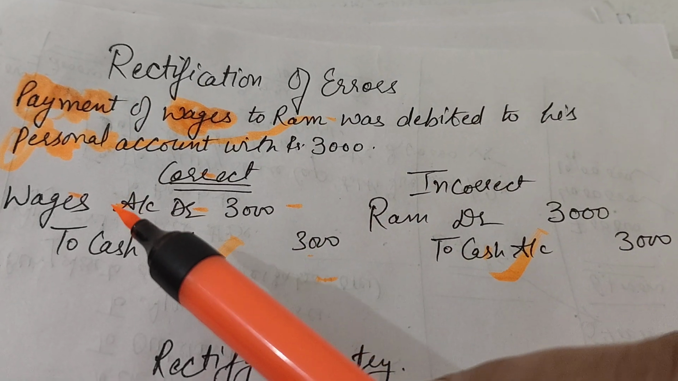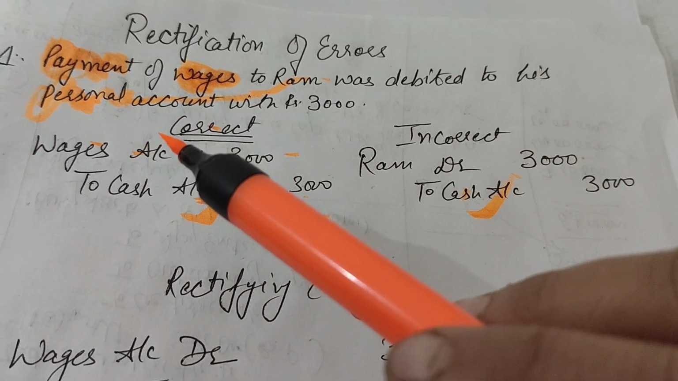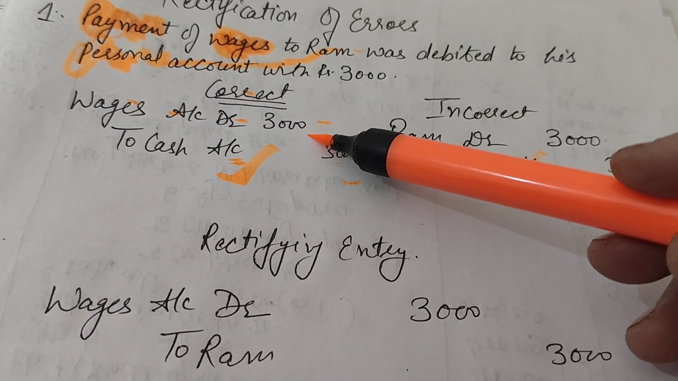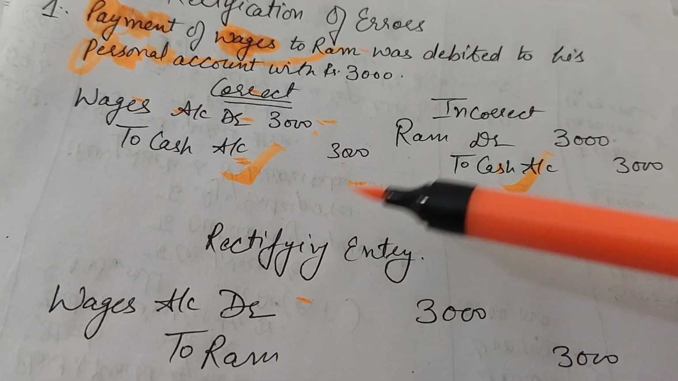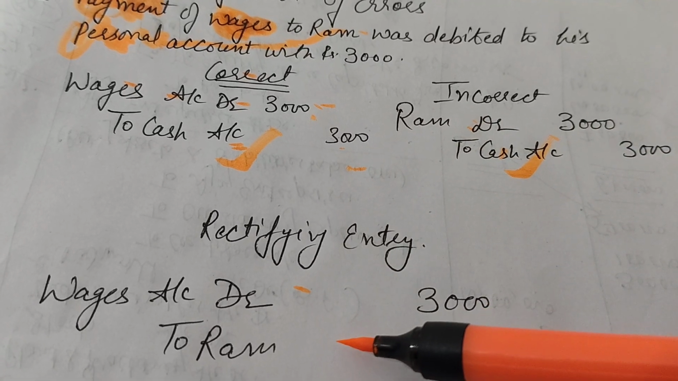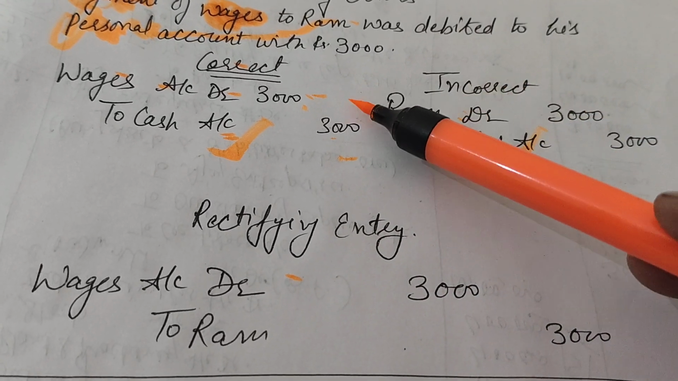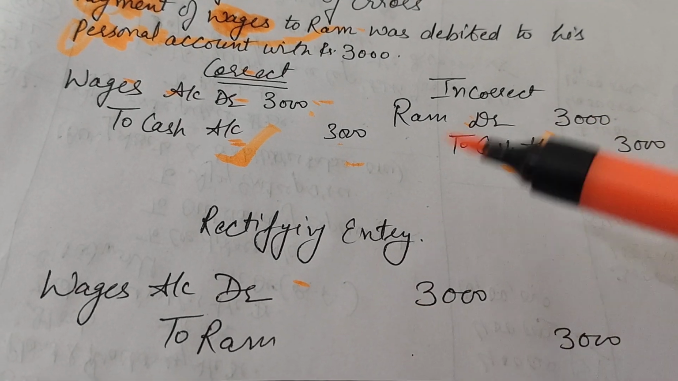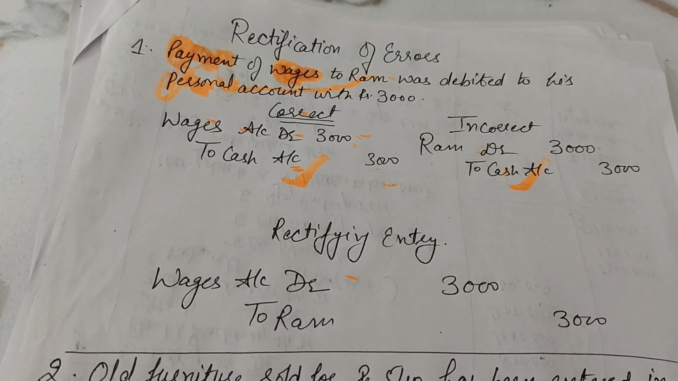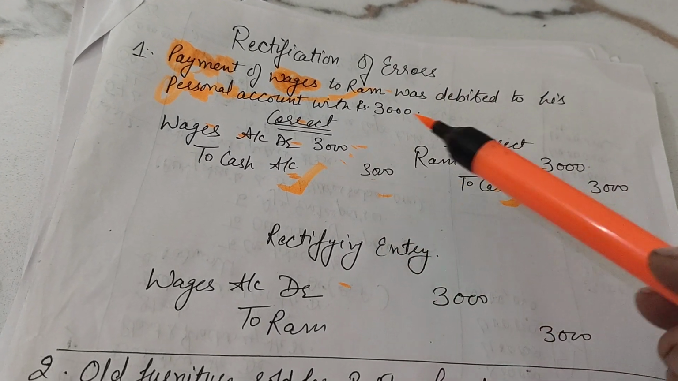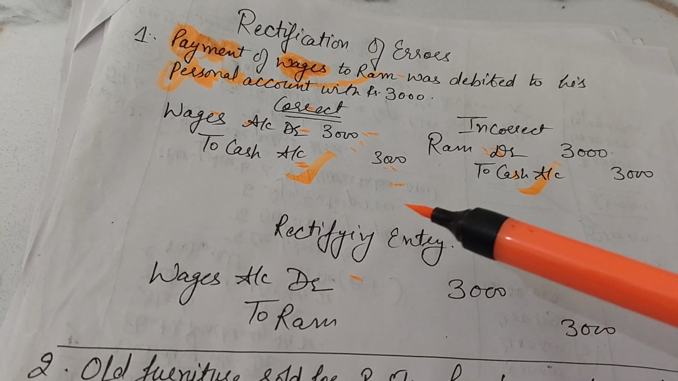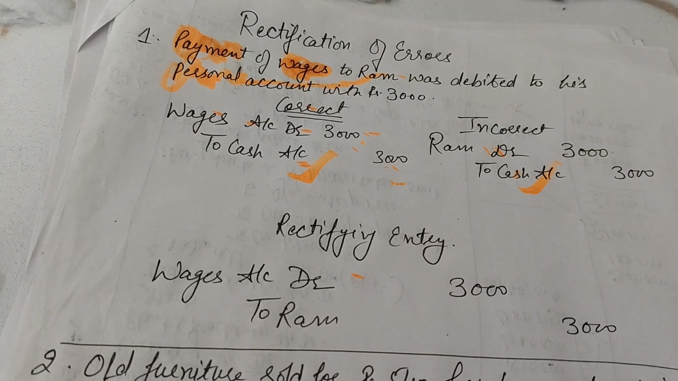Rather, what needs to be corrected is that wages should be debited and Ram should be credited, because wages have not been debited. The Ram account which was wrongly debited now needs to be credited, as a correction to Ram, with the amount of rupees 3000. So this is how the journal is passed in this particular case. In your exam, if you want to do this as a working note, you can do that. If you can understand the point, you can directly write a rectifying entry in your journal,